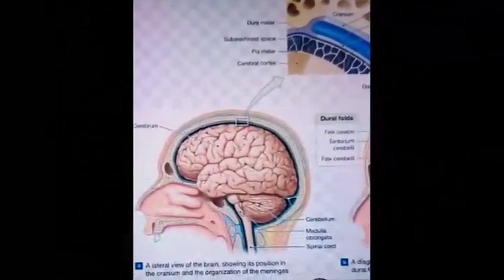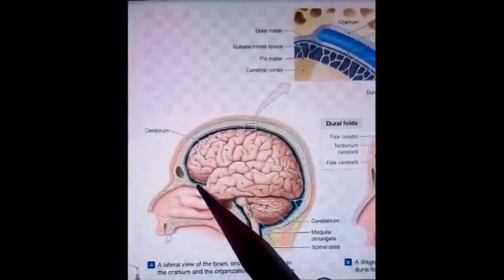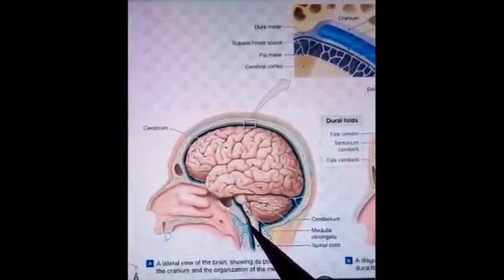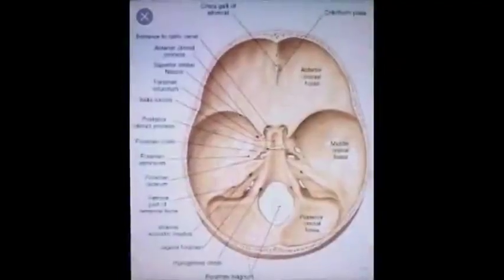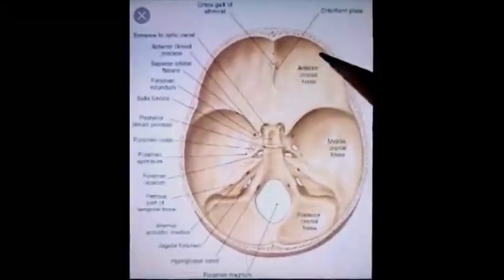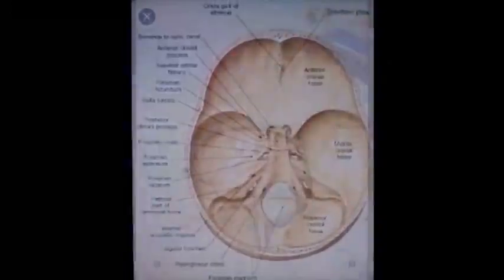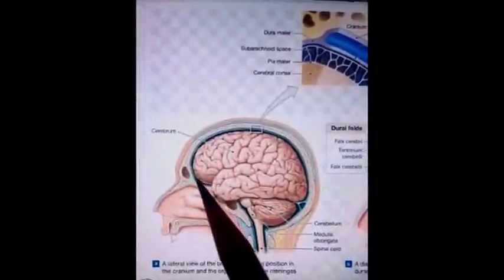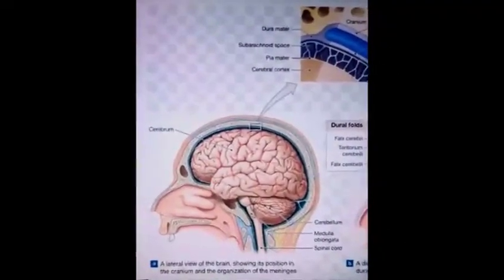The convex upper part of the cranial cavity is known as cranial vault. It is uniform and smooth. Base of cranial cavity which is present here, it is uneven and presents three cranial fossae: anterior, middle and posterior cranial fossa. These fossae lodge the inferior uneven surface of the brain.